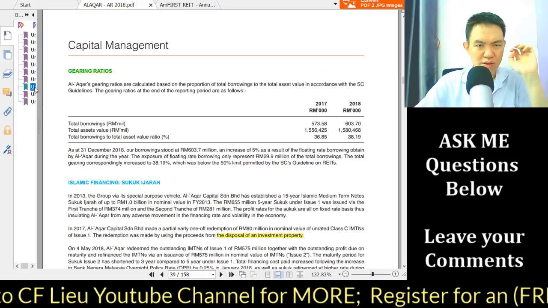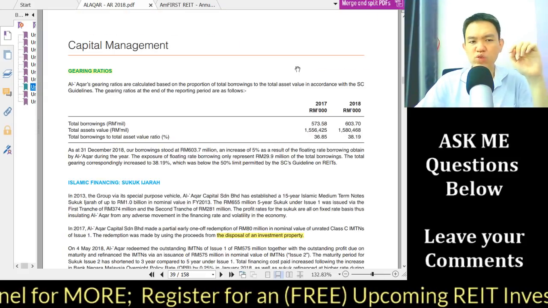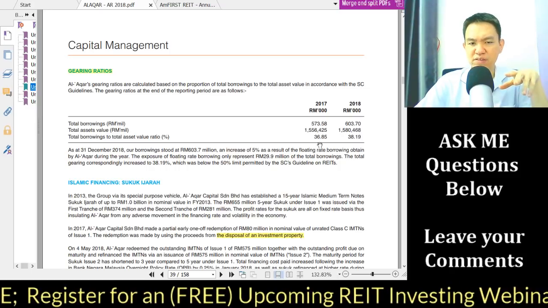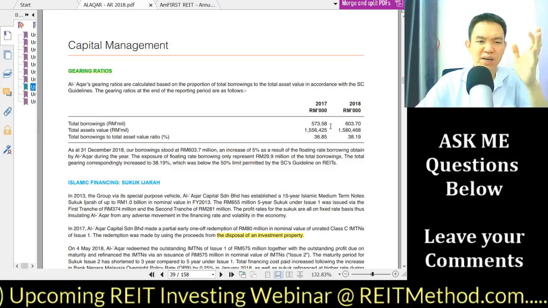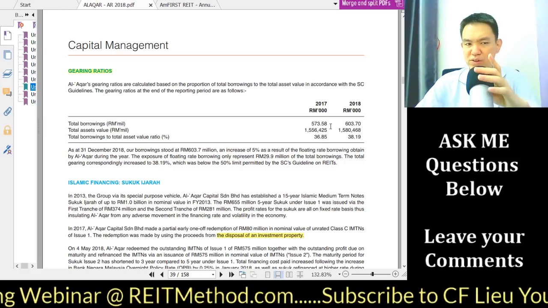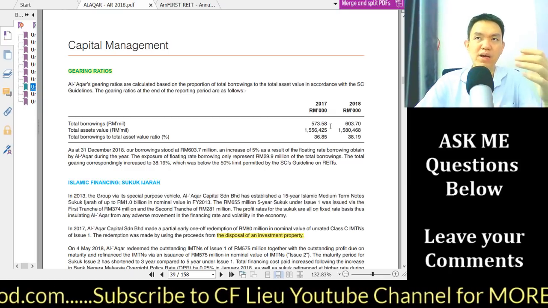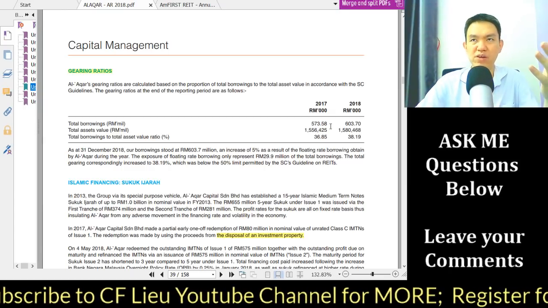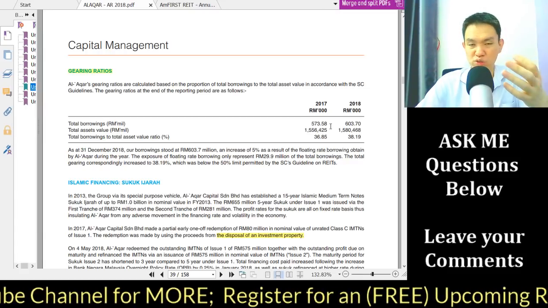Now moving on to next, this is the one I want to move on to next. Okay, hold on, this one. Okay, the gearing ratio. Now if you see any REIT manager that has a gearing ratio approaching 40%, you know that their ability to actually raise capital is limited. They can do private placement, which is better because it's not so dilutive, but if they do a public placement, a rights issue is very dilutive.